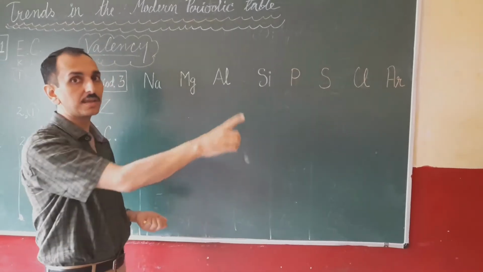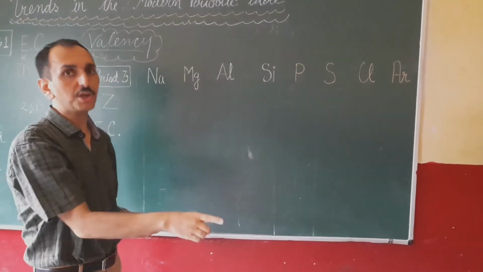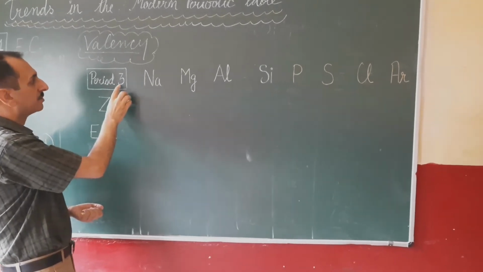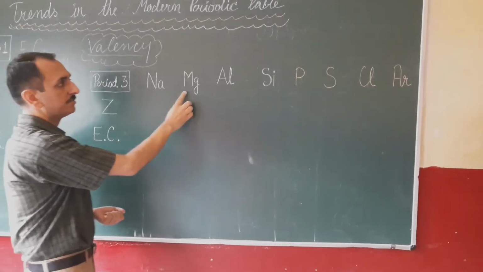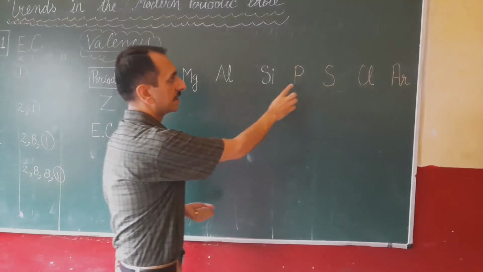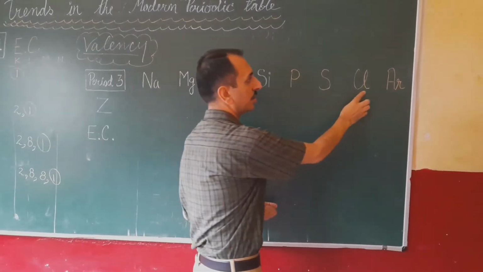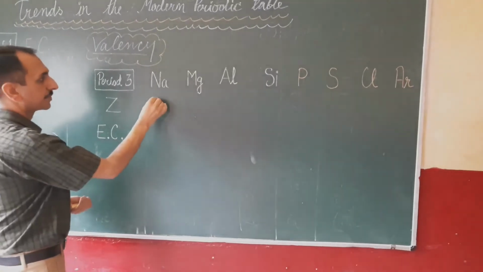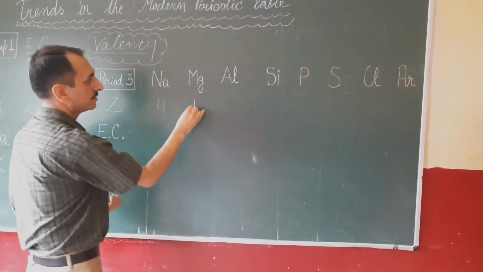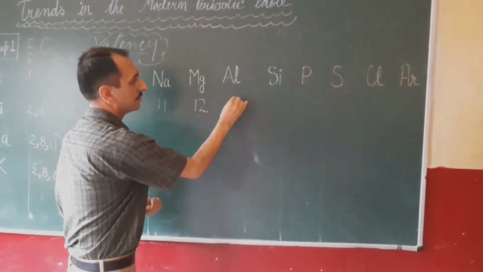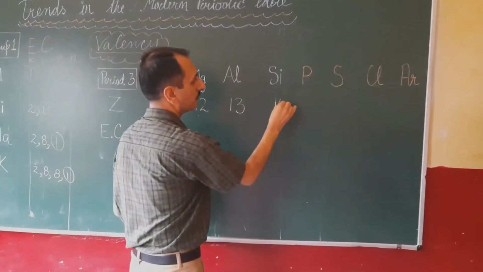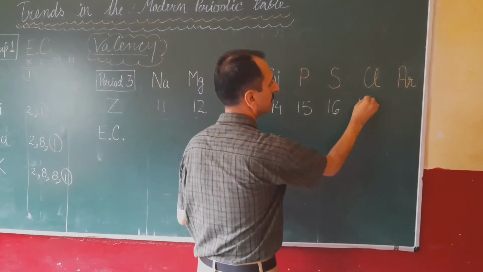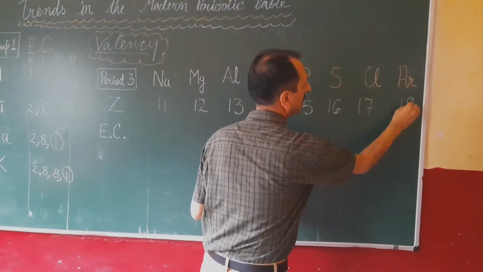We have taken an example from period number 3 of the modern periodic table. Period number 3 elements are sodium, magnesium, aluminium, silicon, phosphorus, sulfur, chlorine, argon. Atomic numbers 11, 12, 13, 14, 15, 16, 17, 18.